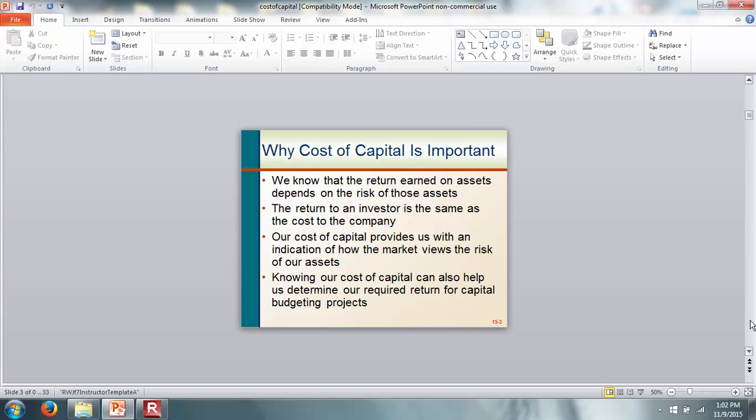Our cost of capital provides us with an indication of how the market views the risk of our assets. That is a measure of the overall risk of our assets, and knowing our cost of capital can also help us determine our required rate of return for capital budgeting projects. For CVS, they need the cost of capital to evaluate the value of taking over Target's pharmacies. That's one example.